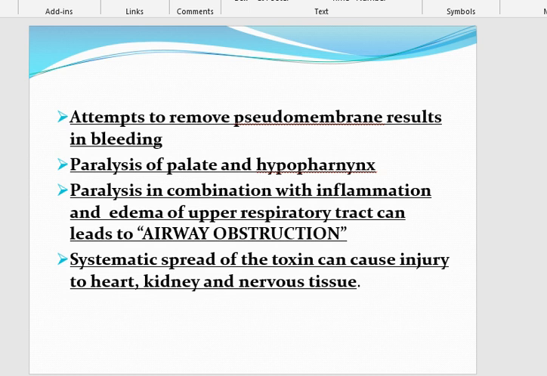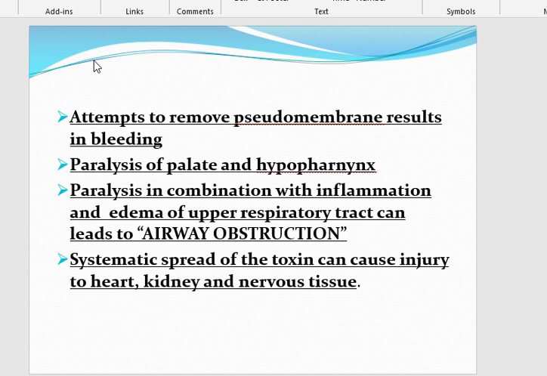These are a few facts of Corynebacterium diphtheriae. If you try to remove the membrane present on the tonsil or in the oropharynx, that will result in bleeding.